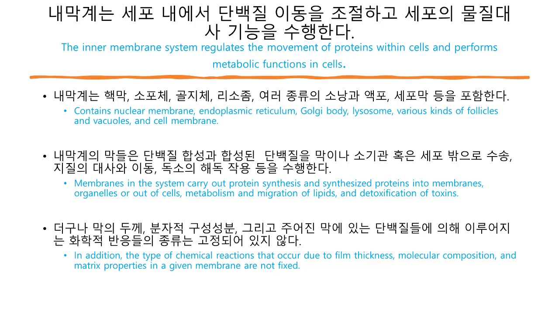The membranes of this system are related either through direct physical continuity or by the transfer of membrane segments as tiny vesicles. Despite these relationships, the various membranes are not identical in structure and function. Moreover, the thickness, molecular composition, and types of chemical reactions carried out in a given membrane are not fixed, but may be modified several times during the membrane's life. We will now focus on the endoplasmic reticulum and other endomembranes to which the endoplasmic reticulum gives rise.